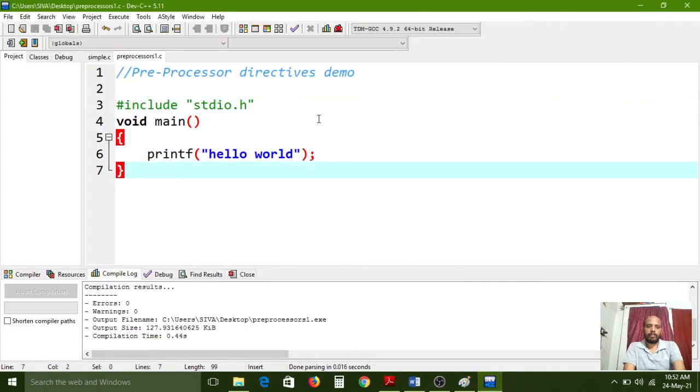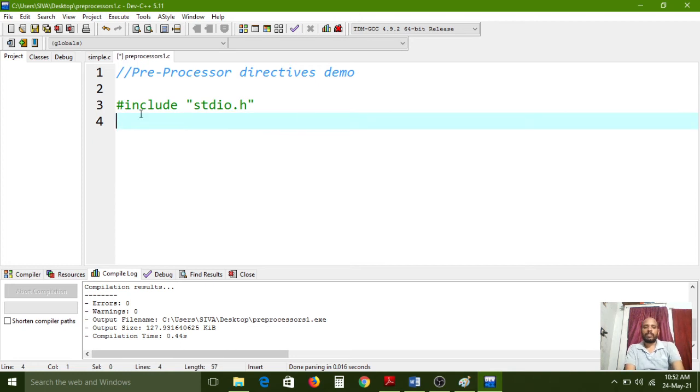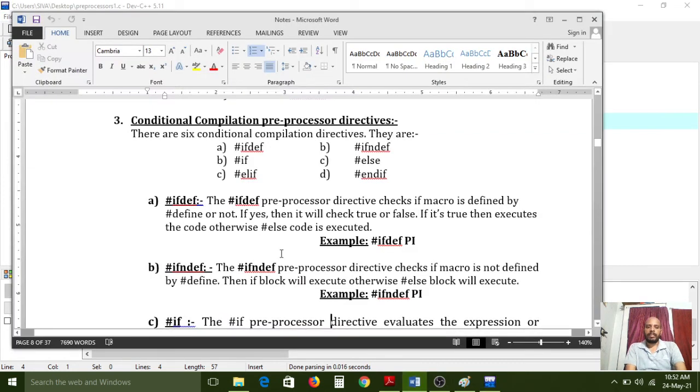Conditional compilation preprocessor directives. For that, here I am removing just this code. After that I have to declare one preprocessing directive that is called hash include. Now, there are 6 conditional compilation directives. Actually there are a number of conditional compilation directives, but here I have given a few examples for you. These are the regularly used conditional compilation preprocessor directives.